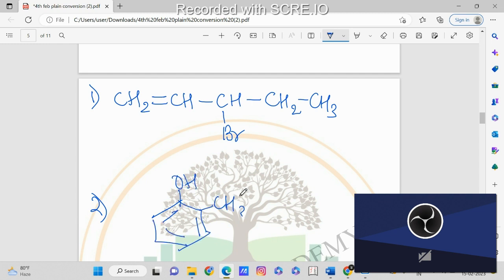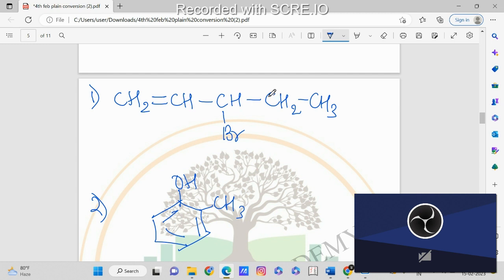Okay, this is the second compound. Now, how to name the first compound? For naming, what is the first rule that comes to our mind, or the first rule according to IUPAC? The first rule is that you have to count the number of carbons. Okay, so how many carbons do we have in a straight chain? We have one, two, three, four, 5 carbons. Okay, we have 5 carbons.